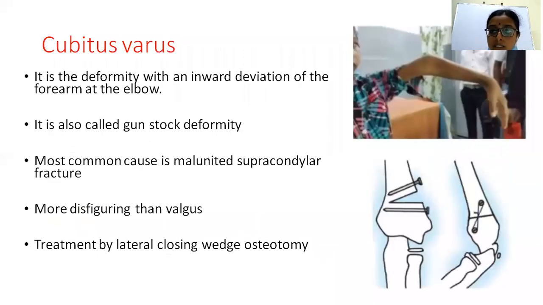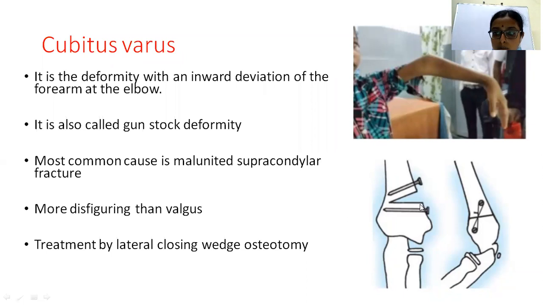in the osteotomy site. Whereas in closed wedge osteotomy, see here we have created a wedge. Imagine a wedge is created here and bone is removed, and then gradually the distal fragment is rotated and fixed. As a result, this abnormality will be corrected. This is the closing wedge osteotomy.